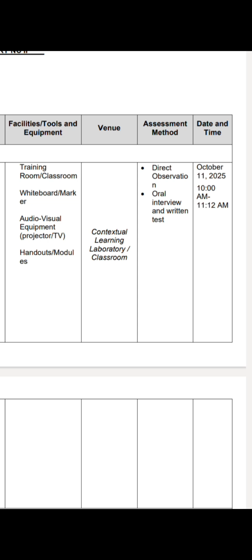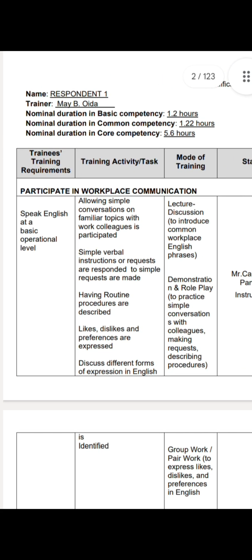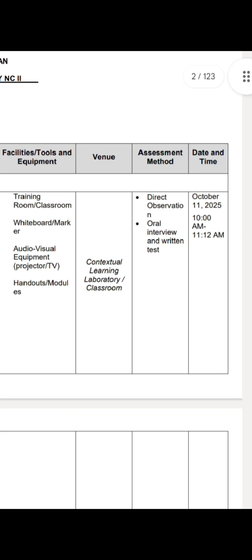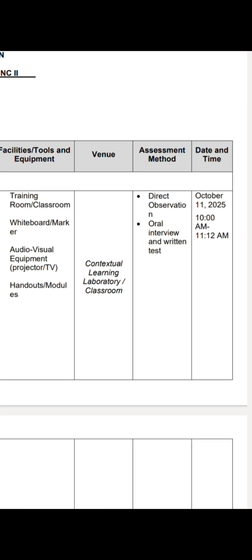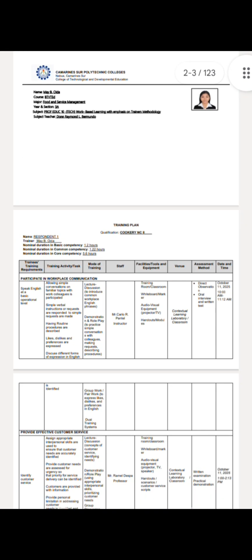Then in date and time, we have the specific date, which is October 11, 2025. Here I put 10 a.m. to 11:12 a.m. because in our basic competency, the nominal duration is only 1.2 hours. So I just put here like 10 to 12 a.m., or 1.2 hours. So that's it, po.